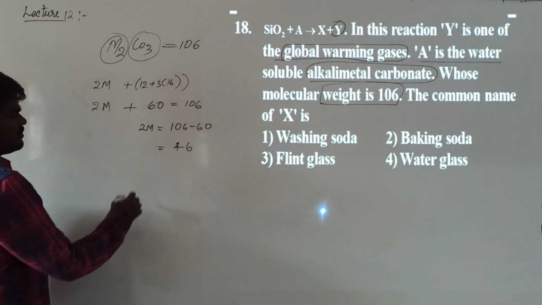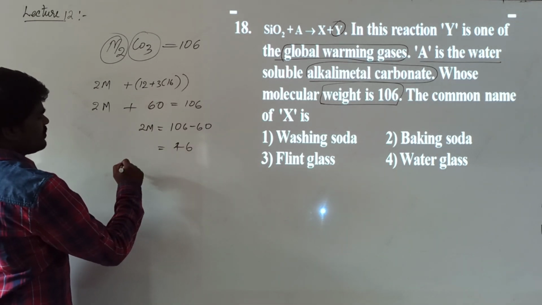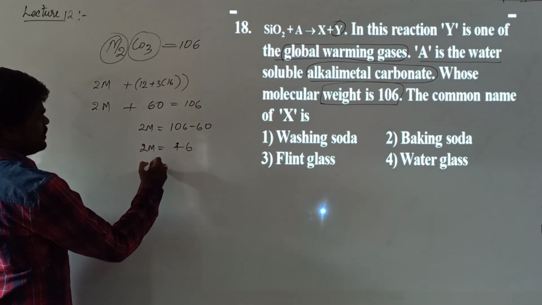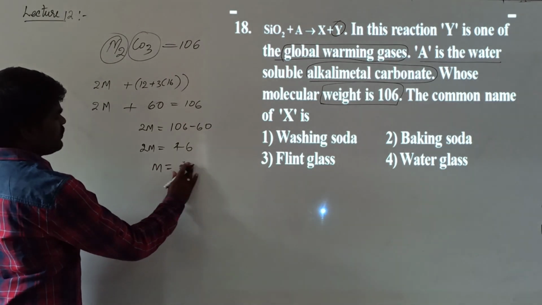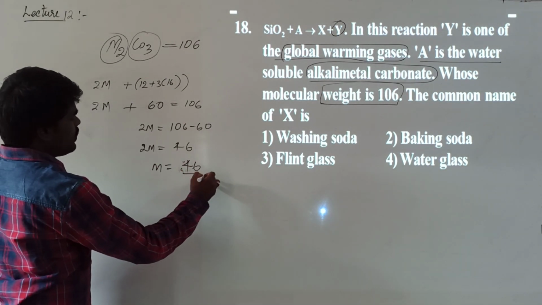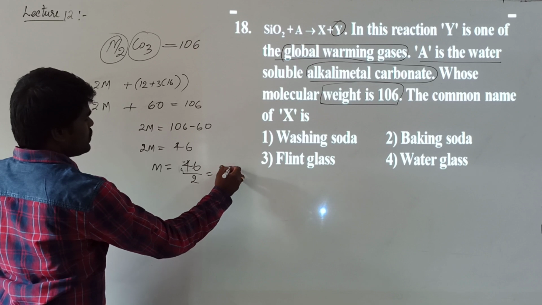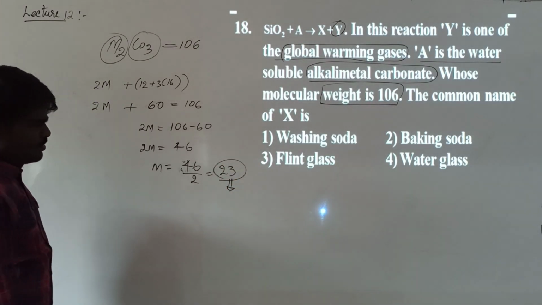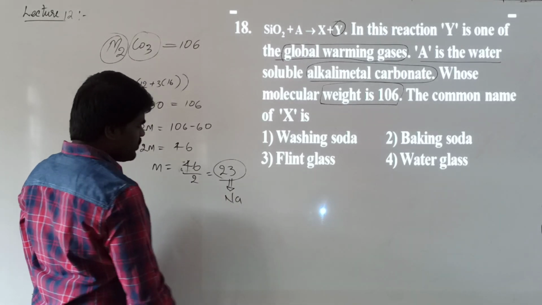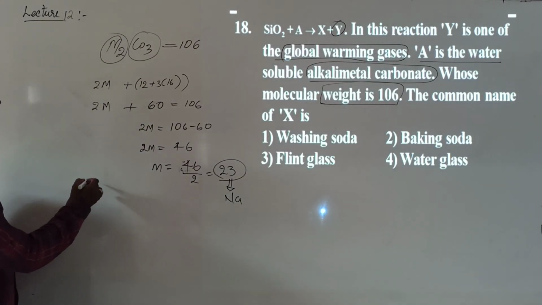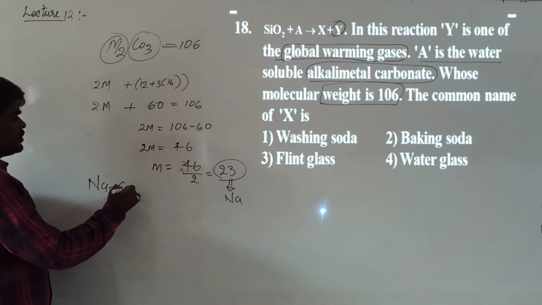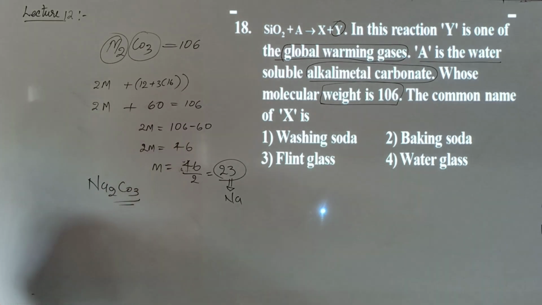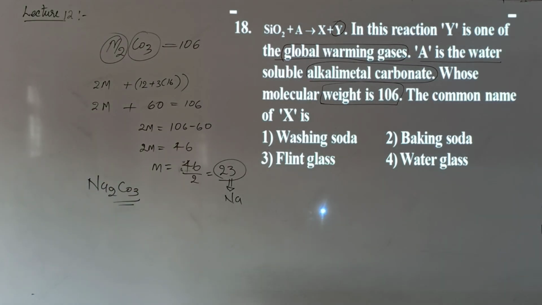Now, what is M from here? M will be 46 upon 2. How much does it come to? 23. What element has an atomic mass of 23? It should be sodium. So, what is A here? A has to be Na2CO3. Hope it is clear how to analyze this.